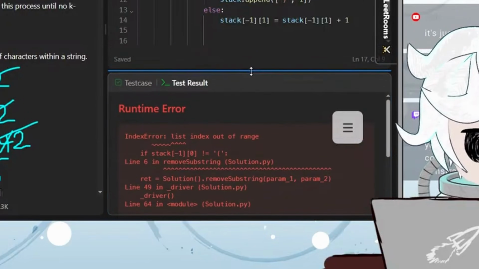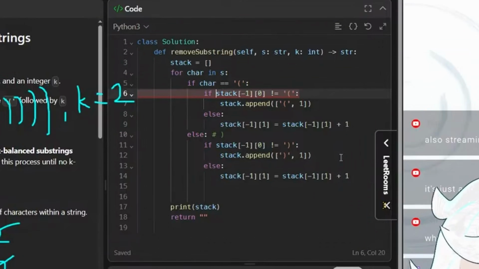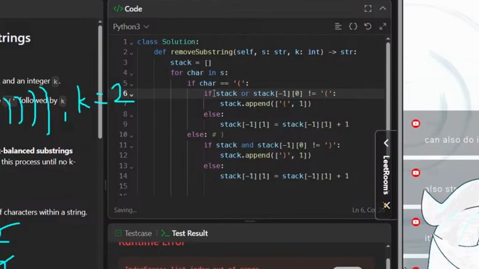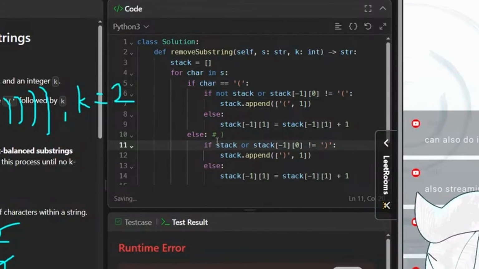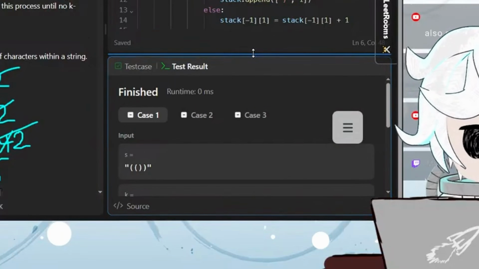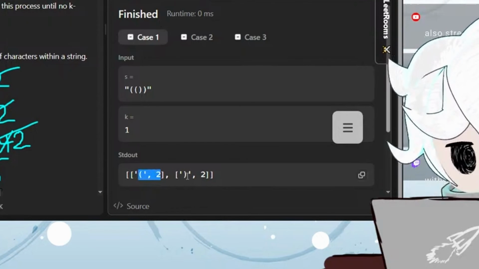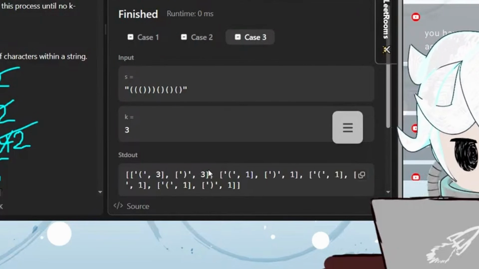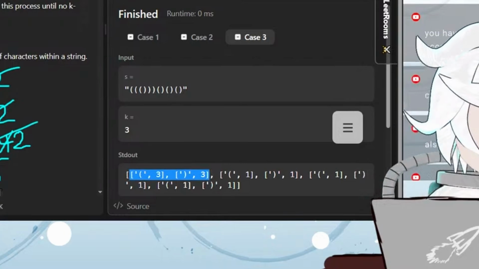List out of range. What? Line 6. Oh, is it because I have no values? What if, how do you check it's empty? If our stack is empty, or our previous thing is not what we're tracking, then we start a new count. Yeah, okay. Not stack. Like if the stack is already empty, yeah, we don't want to go here. Yeah, okay, there we go. Cool. Okay, so we tracked left parentheses is 2, right parentheses is 2. Awesome. 3, 3. Okay, yeah, so we can definitely tell if we have our k-balanced parentheses. So this is the way that worked.